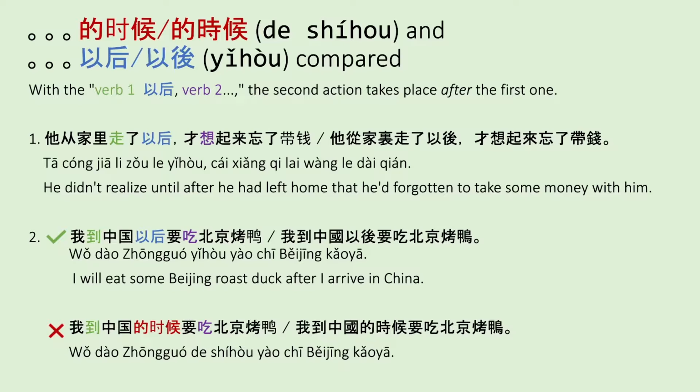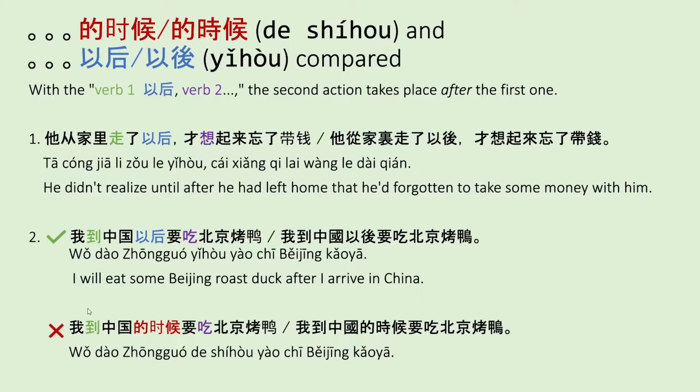A common mistake when students are learning how to use the 时候 and 以后 in sentences is that they might interchange them between the sentences that they're supposed to be in. So instead of saying 我到中国以后要吃北京烤鸭, someone might say 我到中国的时候要吃北京烤鸭.